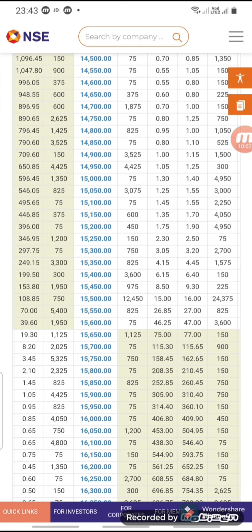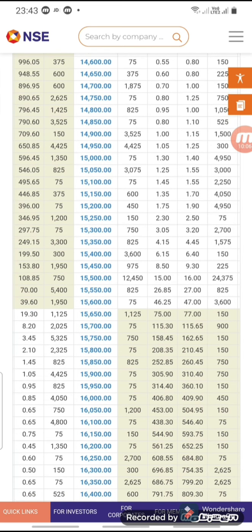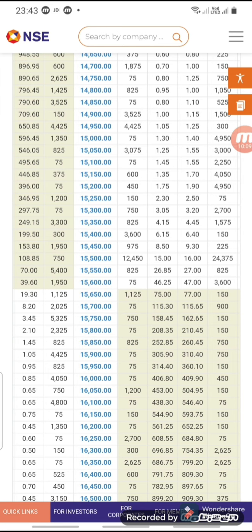Considering the put call ratio and the open interest in the put and call, we frame the strategy that the market should close nearly between 15,450 and 15,500. So the best way is to sell the call and get the premium as a profit.